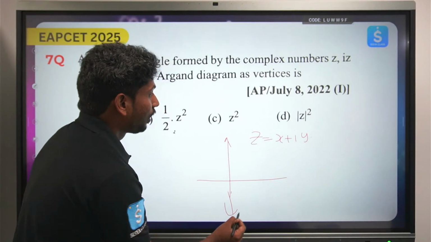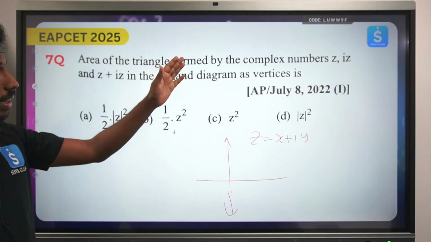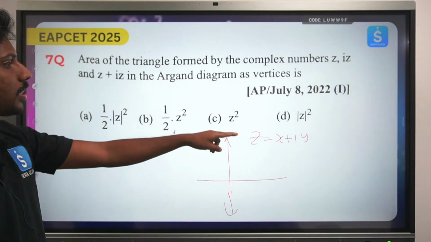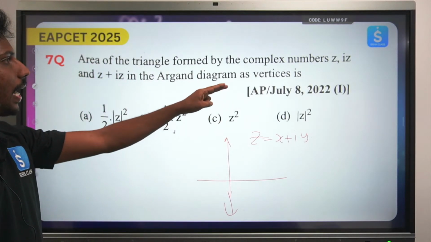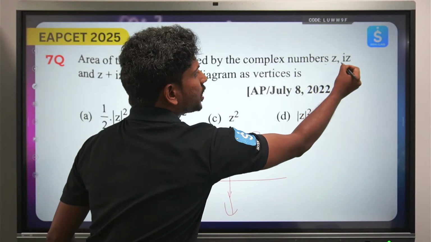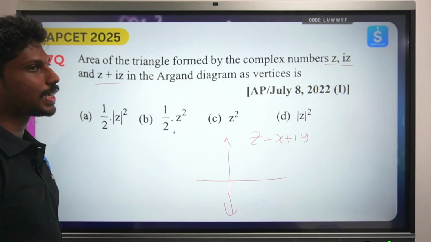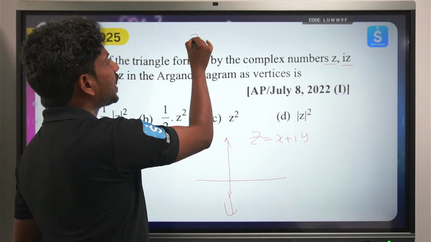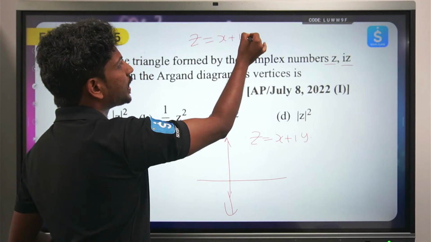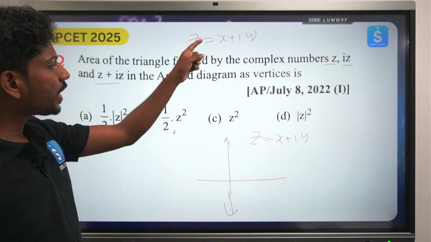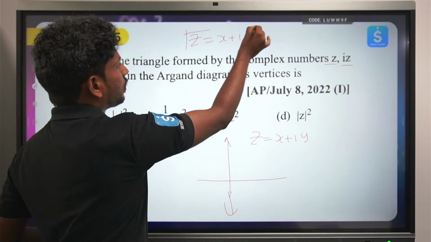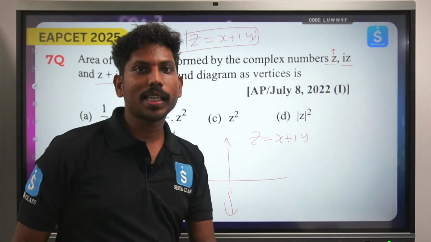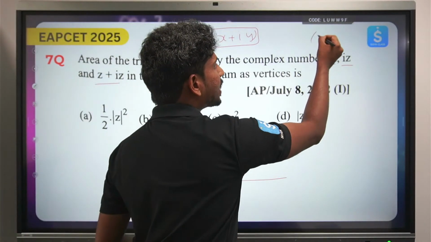Anyway, so let's try to see the diagram when you are actually seeing it on a complex plane, right? So if you try to see z is equals to x plus iy and iz, here he has given 3 numbers: one is z, one is iz, one is z plus iz. Whenever a number z is given, you can take z as x plus iy, you can always treat it as a number. So now you see, we have totally 3 numbers like this. One is z, that is x plus iy, so you can treat every complex number as an ordered pair, that is x comma y.